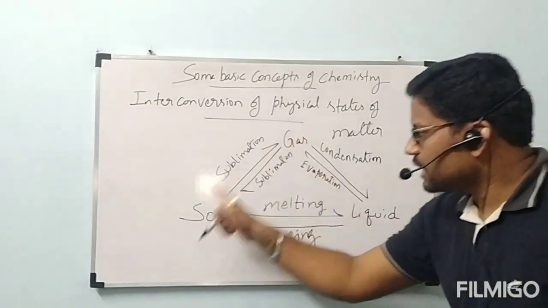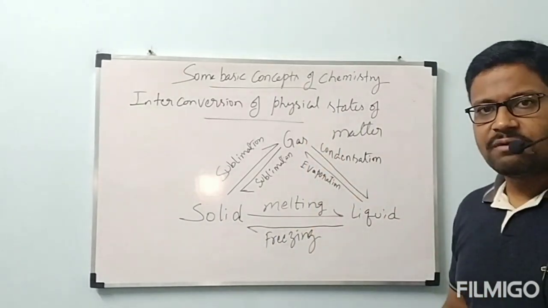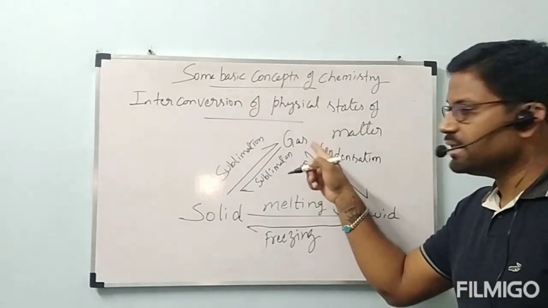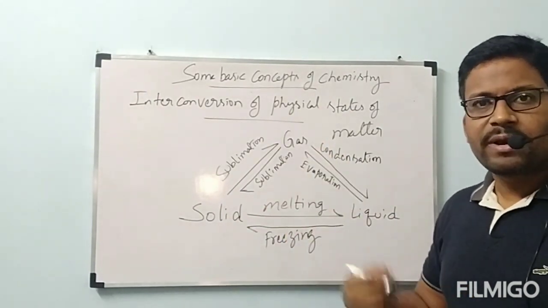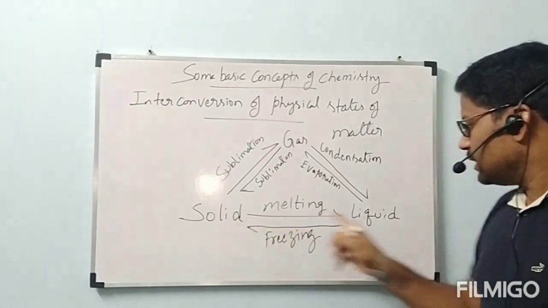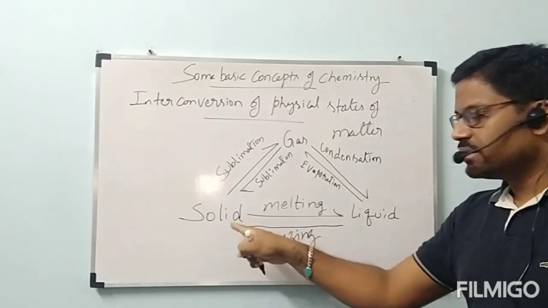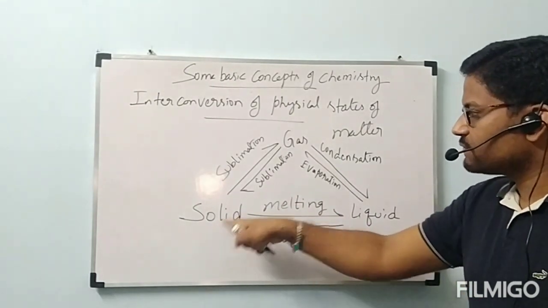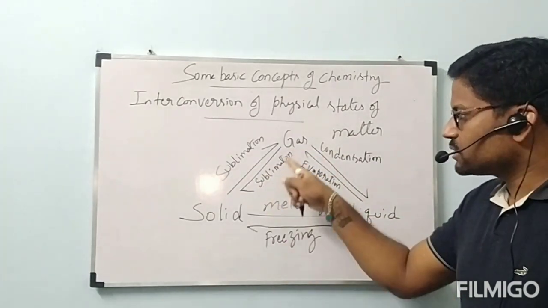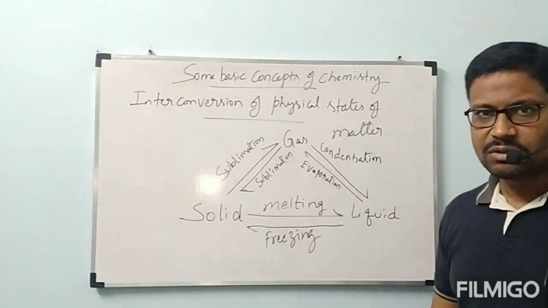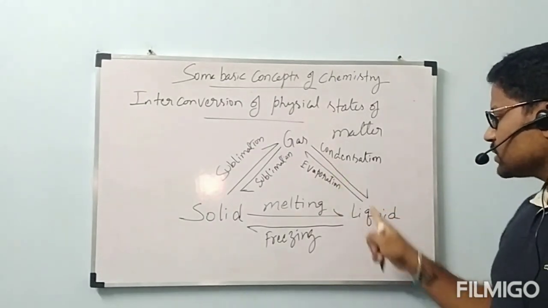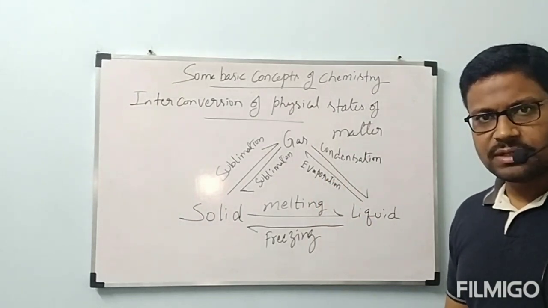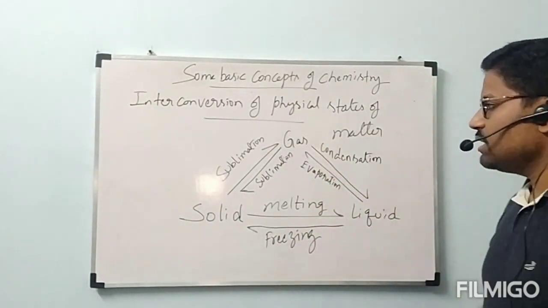In this way, you can draw this triangular shape: conversion of one state to another state. Solid to liquid, liquid to gas, even directly gas to solid can also happen. Everything you have to know. Solid to liquid is called melting. The process of conversion of liquid to solid is called freezing. Next, the process of conversion of solid to gas is called sublimation. The process of conversion of gas to solid is also called sublimation. Both are the same. Next, the process of conversion of liquid to gas is called evaporation. This is very familiar to us. Even gas to liquid is called condensation.